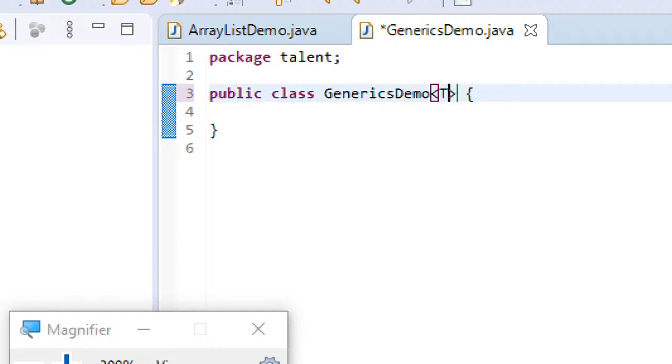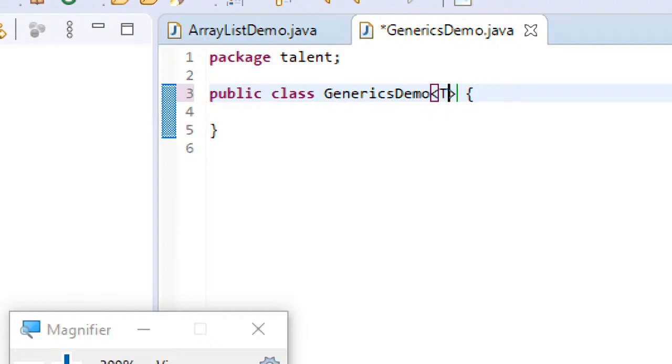So even though you are creating your own generic classes, within the angular brackets, the type parameter names which you are going to use must be something like this, to make it understandable by everyone who sees your class. Because if I write Krishna, nobody understands what that Krishna type parameter is meant for. Is it an element? Is it a key? Is it a value? Is it a number? So nobody understands that. If I write directly capital T, everyone understands it represents a type.